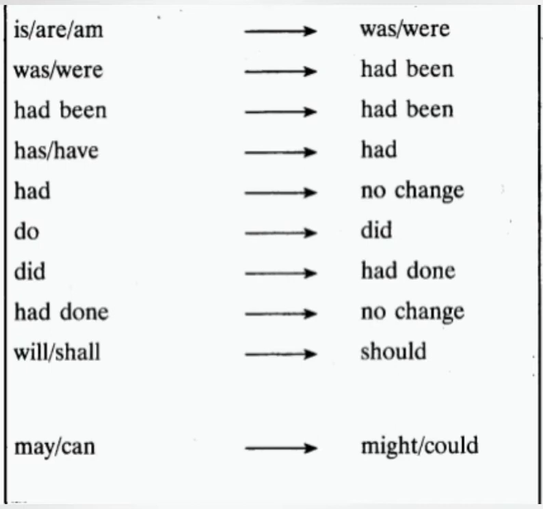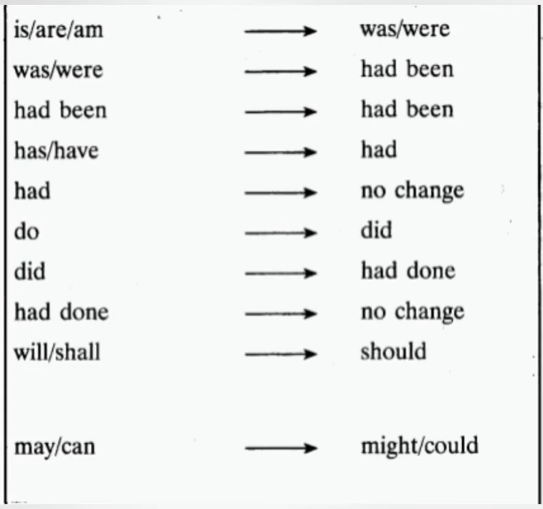If it is given as was or were, we are going to use had been. If it is given had been also, we are going to use had been. If it is has or have, we are going to use the verb had. If it is given as had, there is no change. We are going to use the same had.